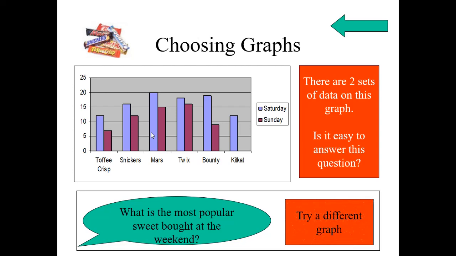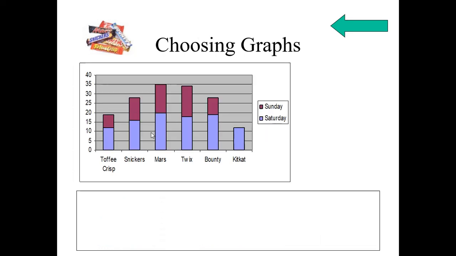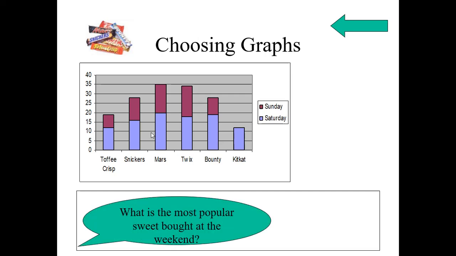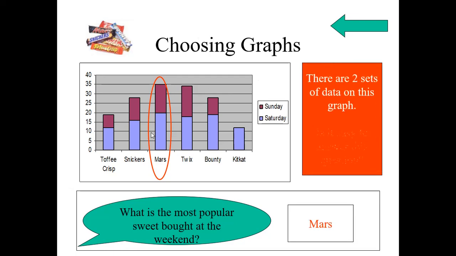Let us change this graph, try a different graph. See now, we have given two things, Sunday with violet color, Saturday with blue color. Now what is the most popular sweet? Yeah, which is the highest, 35? That is Mars. Now we rounded here. So the most popular sweet bought at the weekend is Mars. In this way, we can answer questions for anything by showing it in the graph.